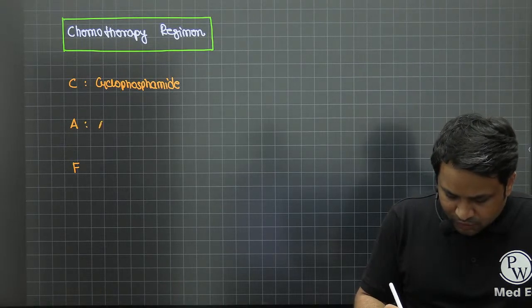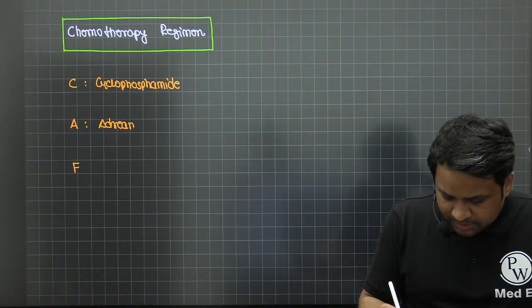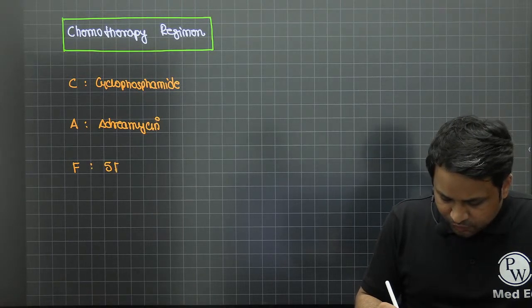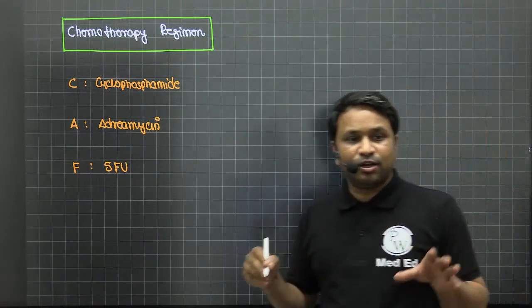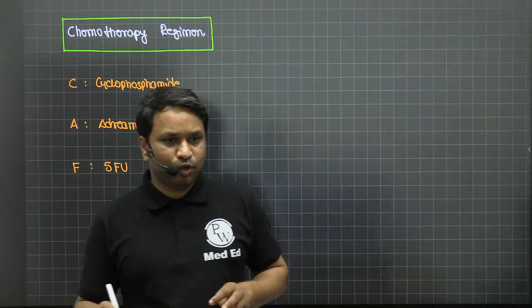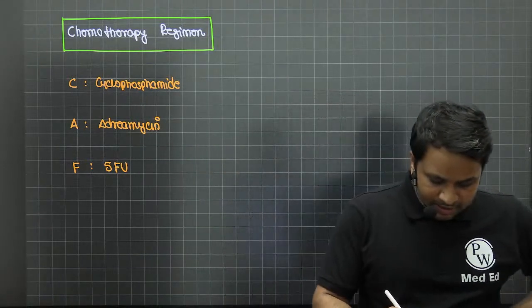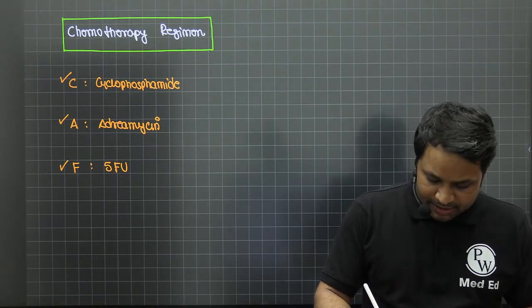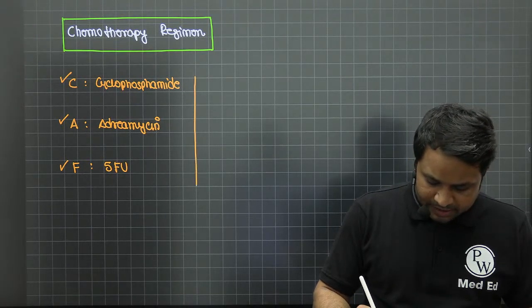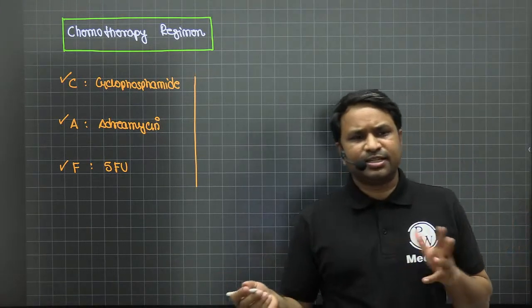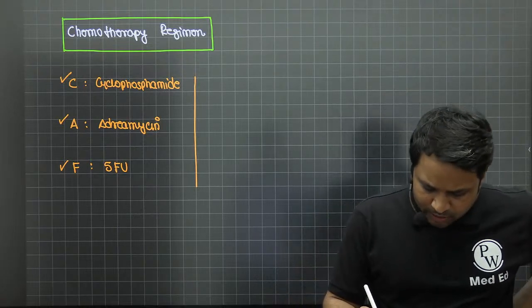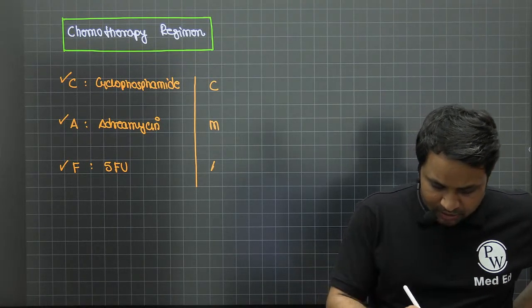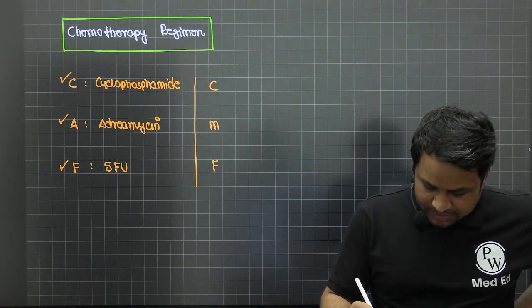A stands for adriamycin, and F stands for 5-fluorouracil. So cyclophosphamide, adriamycin, and 5-fluorouracil is the standard chemo regime that we usually follow. In few patients, there is hypersensitivity or an allergic response to adriamycin. In that case, you can replace the adriamycin with methotrexate, and this will become the CMF regime.